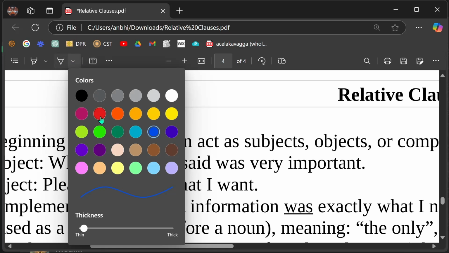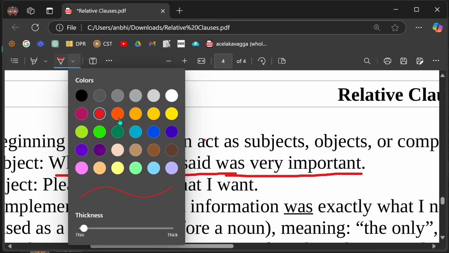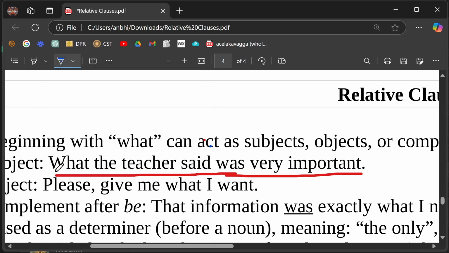Let's mark our clauses here. Now, this thing was very important. So actually, this whole thing is, you could say, the main clause. But the subject of this main clause is this clause, what the teacher said. So this clause over here acts as the subject.